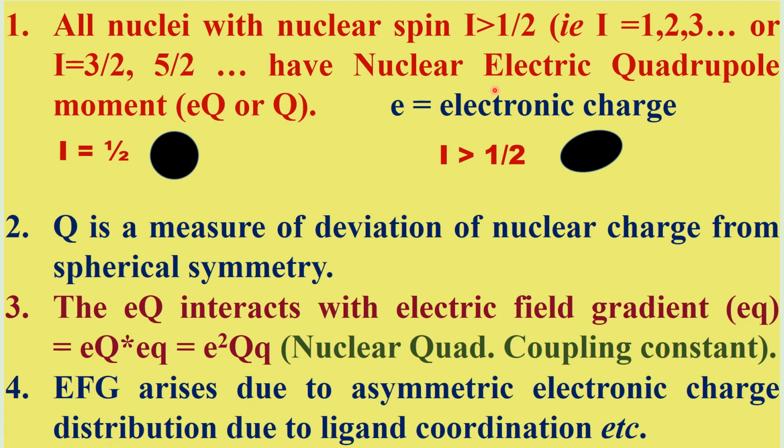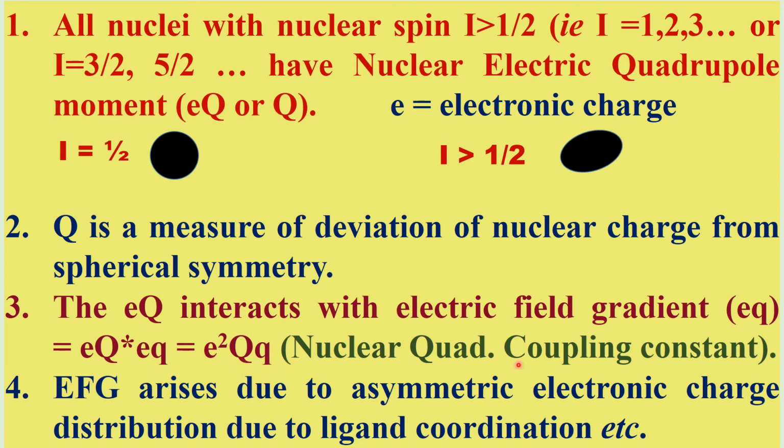Now, the quadrupole moment is a tensor quantity. Therefore, it interacts with the electric field vector. The electric quadrupole moment eQ couples with the electric field gradient tensor, to give eQ times eq, equal to e squared Q q.